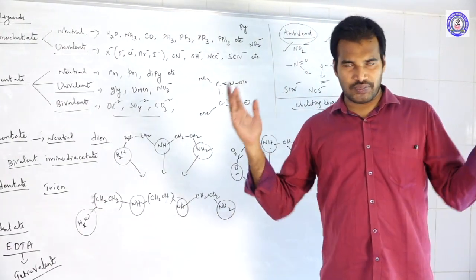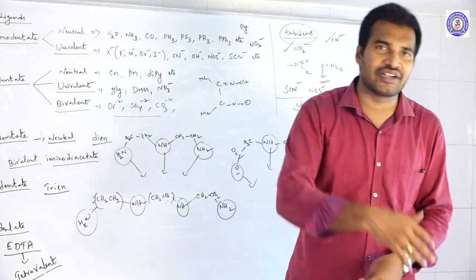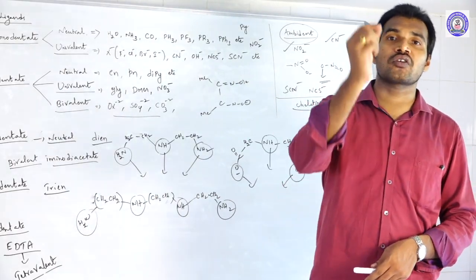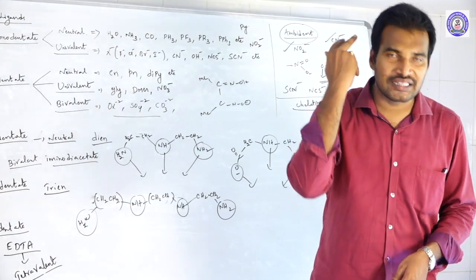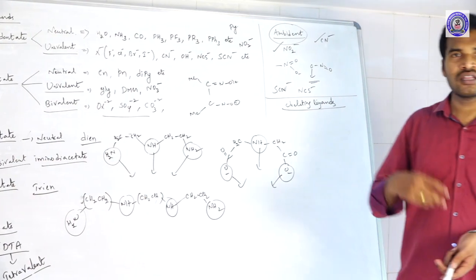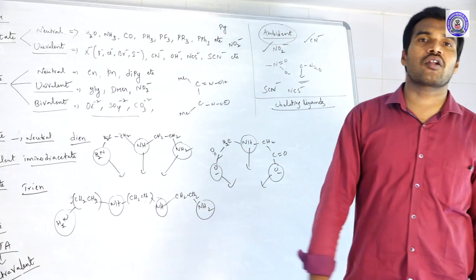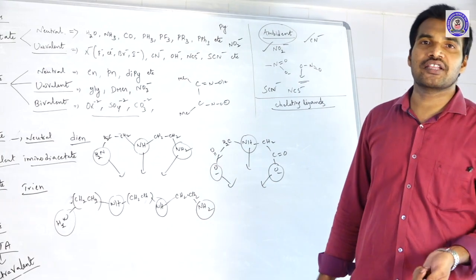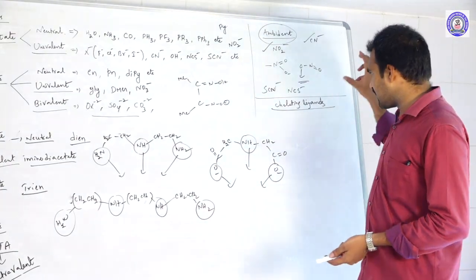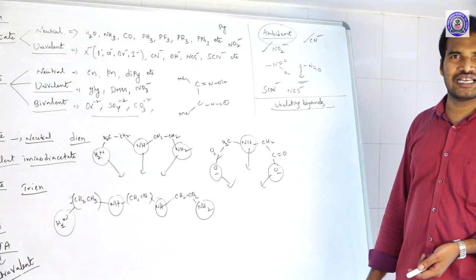Then those ligands we call chelating ligands. Because of donation by more than 2 donor atoms simultaneously to the central metal atom, there is a formation of new rings. That ability we call chelation. Chelation is the ability of forming new rings by donating electrons to the central metal atom, and those ligands we call chelating ligands.